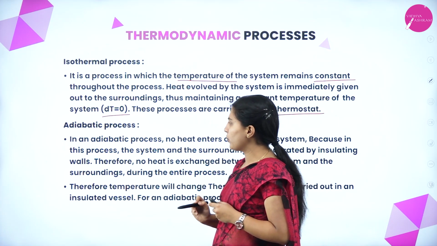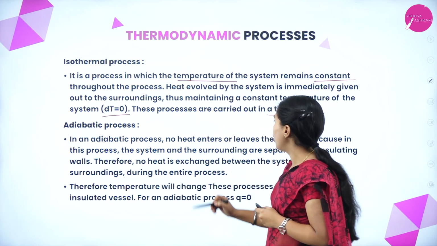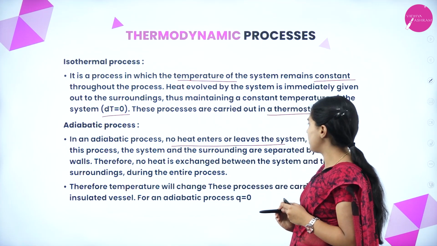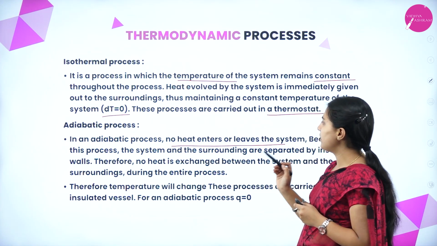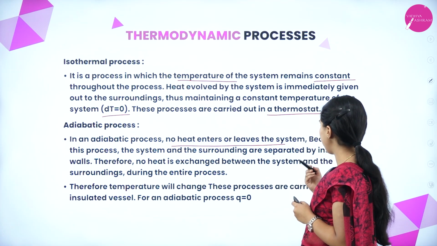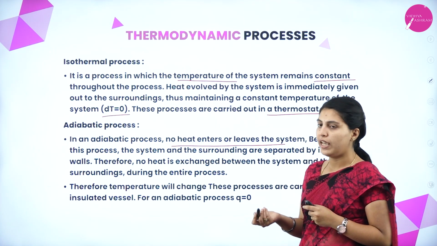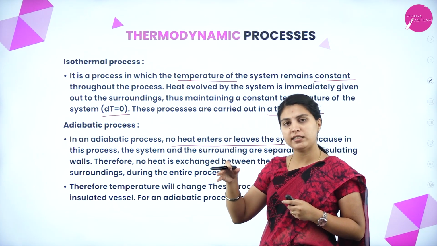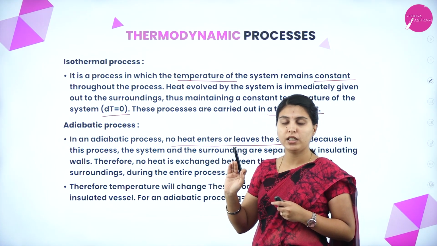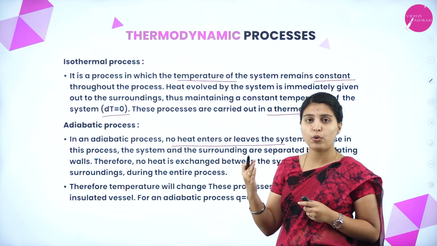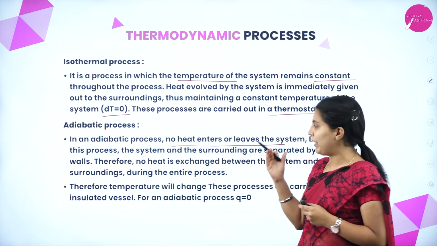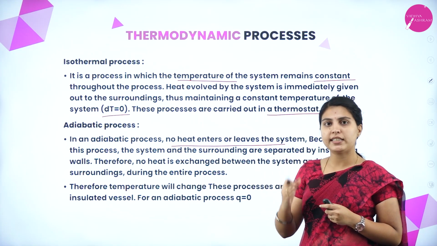Next, the adiabatic process. In an adiabatic process, no heat enters or leaves the system because the system and the surroundings are separated by insulating walls. In the isothermal case, heat evolved by the system is given out to the surroundings, no insulated walls are present, only the temperature is constant. But here, insulated walls are present between the surroundings and the system.